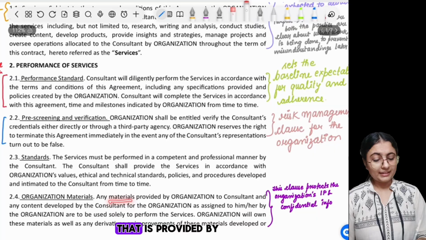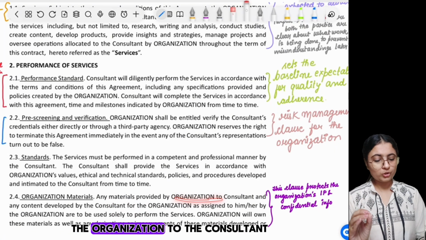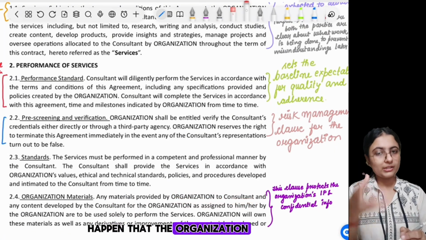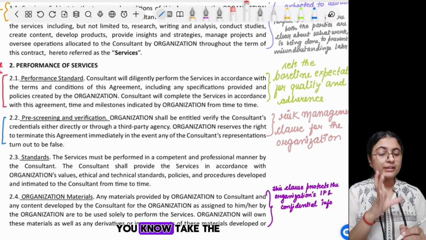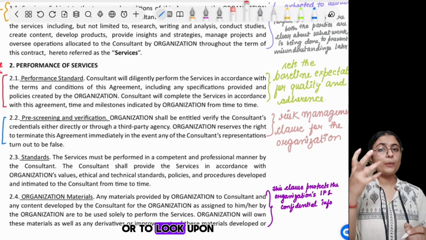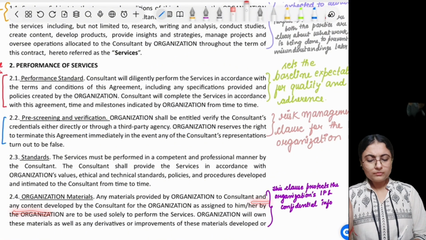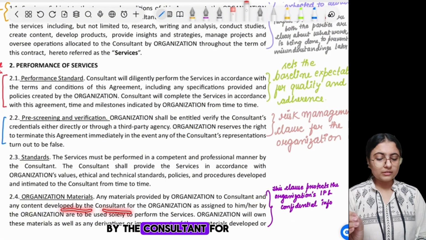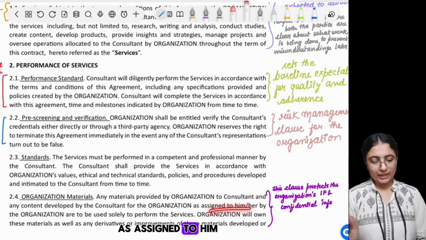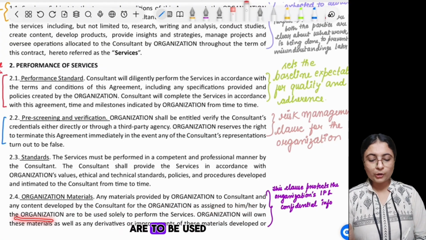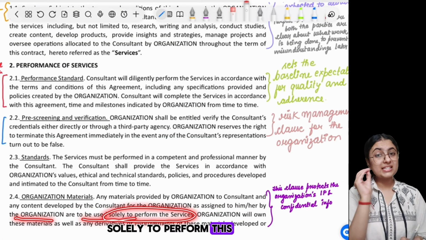Any material that is provided by the organization to the consultant. So it might happen that the organization is also providing certain material to take the reference from, or to look upon the standards of that reference, and any content that is developed by the consultant for the organization as assigned to him or her by the organization are to be used solely to perform this service, right?